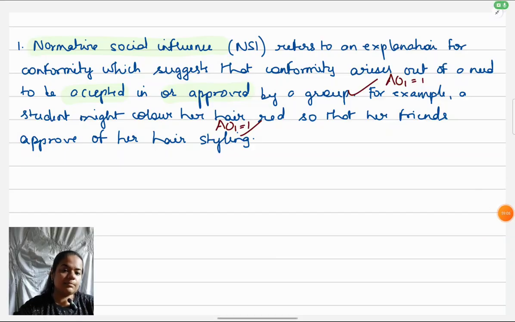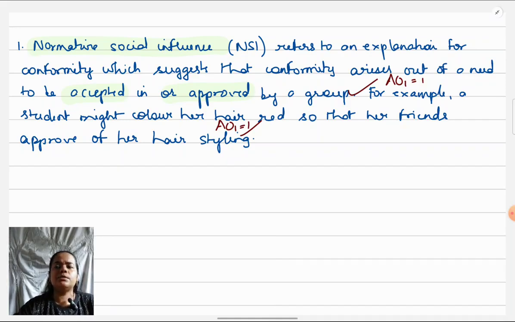So the example I just gave is of a study which goes against NSI, so that's like a weakness point. In the same way, you can give a strength of studies which have supported NSI. So any of Asch's study itself, like the original study, or variations, which you're studying in detail in the syllabus, Asch's study, that's the best research evidence you can give in support of NSI, or any of his variations which he's done.